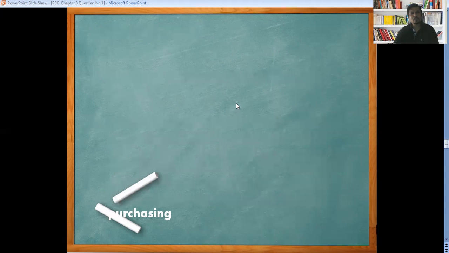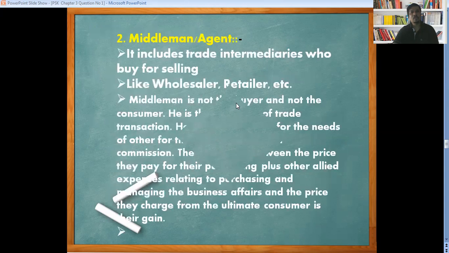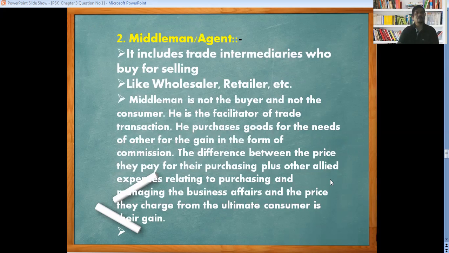Now we are going to see the second one, the middleman or agent. As I mentioned, if I want Colgate, I can directly visit the nearby retail shop and purchase that Colgate. That retailer, wholesaler, local dealer, mercantile agent comes under the middleman or agent. It includes trade intermediaries who buy for selling, like wholesaler, retailer, etc. The middleman is not a buyer, not the consumer. He is a facilitator of the trade transaction.